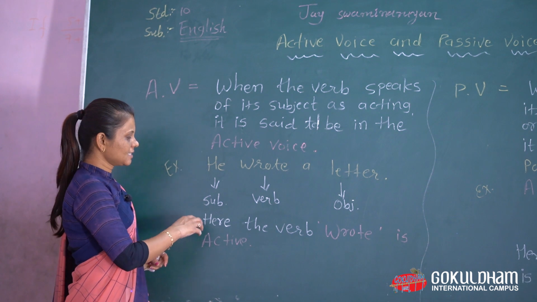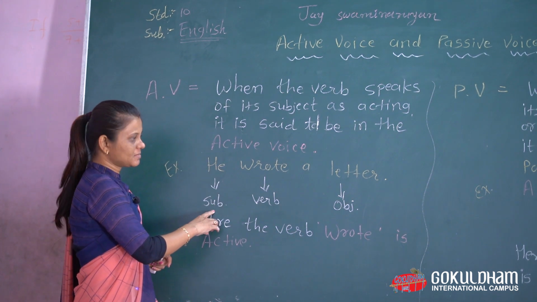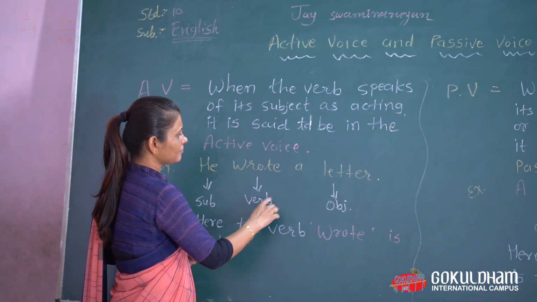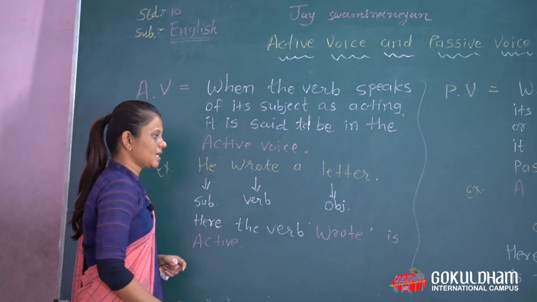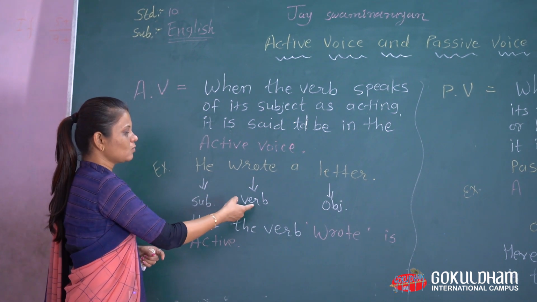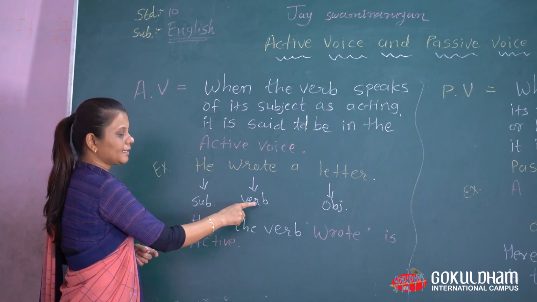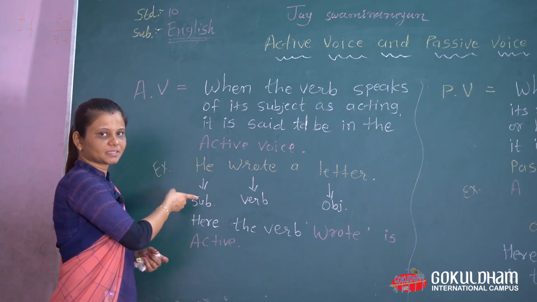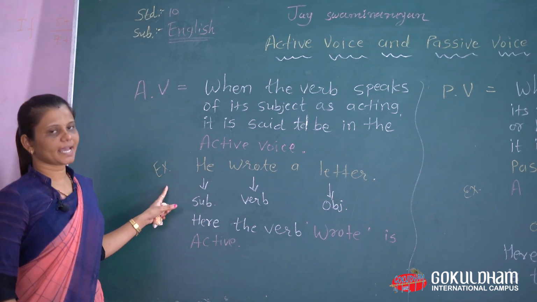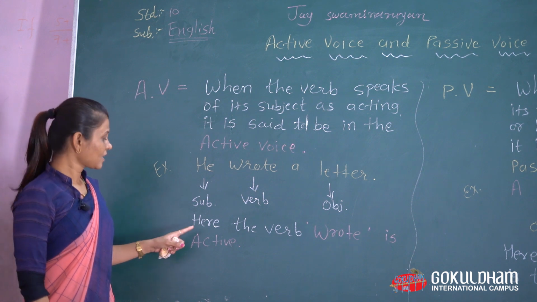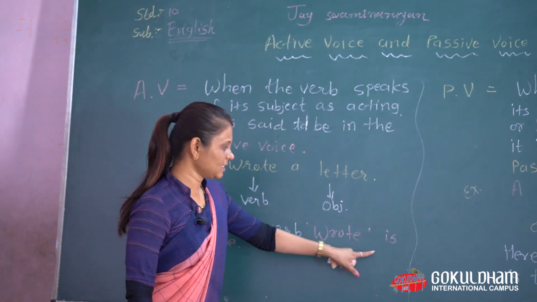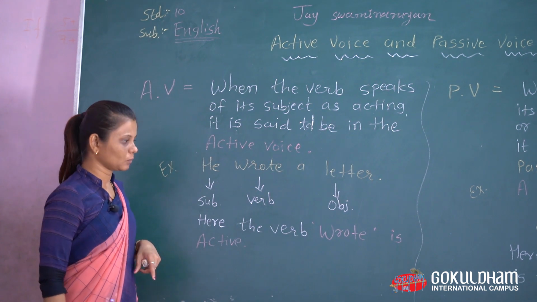Now here you can see that he is the subject, wrote is the verb, a letter is the object. So here wrote, that is the verb, it performs or speaks about the subject he. That's why we can say it is active form. Here the verb wrote is active.